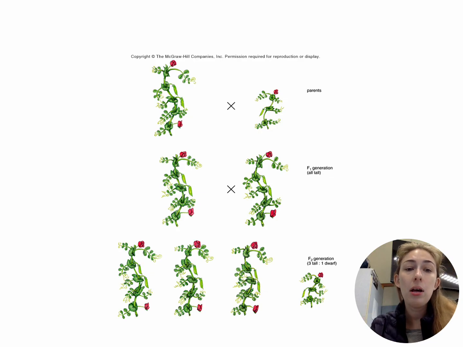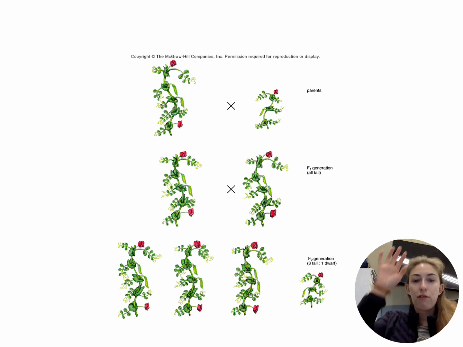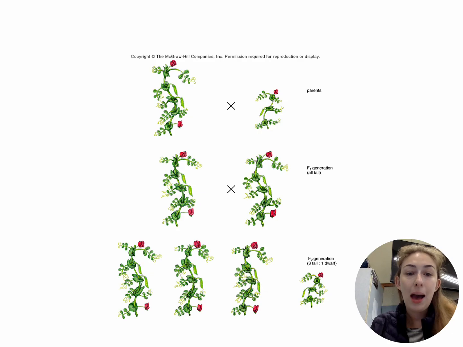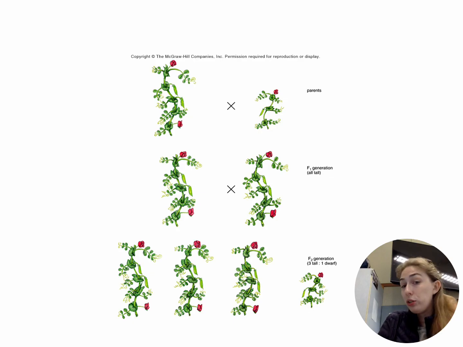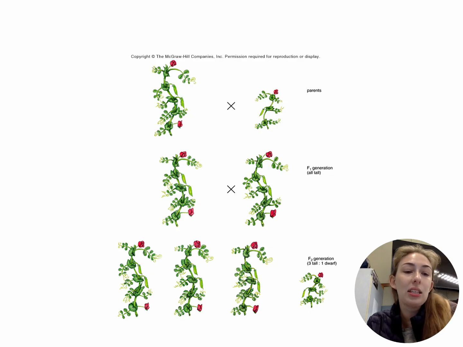But then when he bred those two tall ones together from his F1 generation, he found that he had 3 tall and 1 short in his F2 or second family generation from those parent ones. That being said, he started to wonder why. Why is it that when I take a tall and a short, it comes out with all talls, but when I breed those talls, I have 3 tall and 1 short? So that led to this whole idea of the genetics of peas.